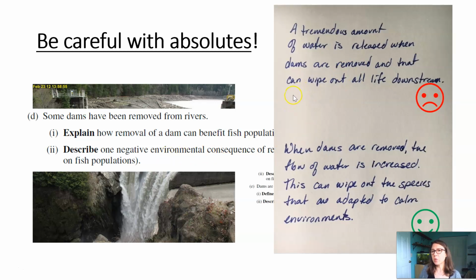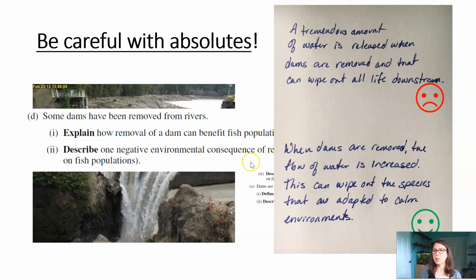One student could say there's a tremendous amount of water being released when dams are removed, and that can wipe out all the life downstream. But that's talking with a lot of absolutes, and that rarely happens. While there's more water going down, it's a really controlled process, and they're releasing water not all at once, but a little bit at a time.